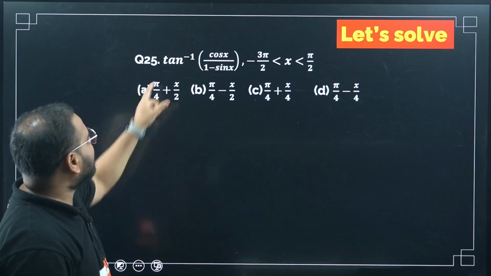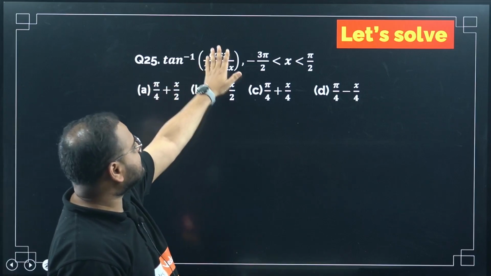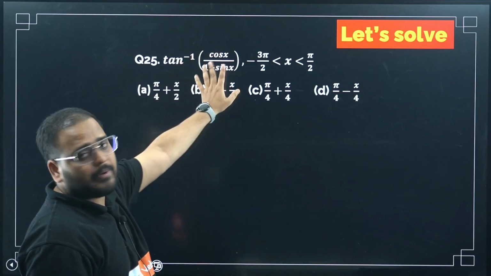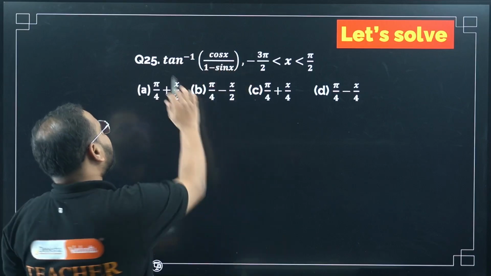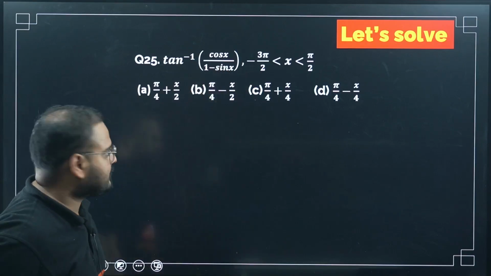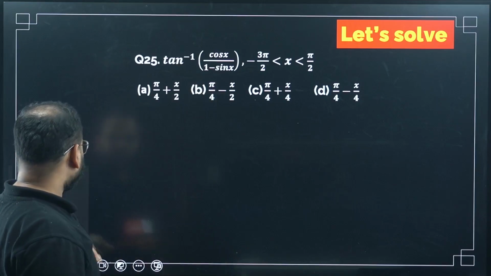आगे बढ़ते हैं. Tan inverse of cos x. So obviously, sir, we need tan something here. Otherwise, I cannot operate. Correct, right? Tan inverse will operate on tan only, not on cos. So how will I do it?